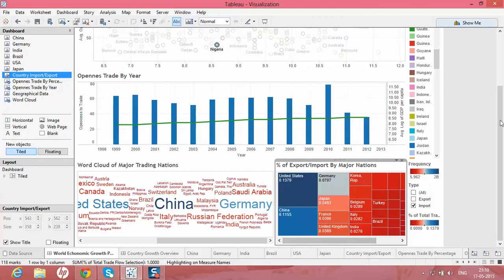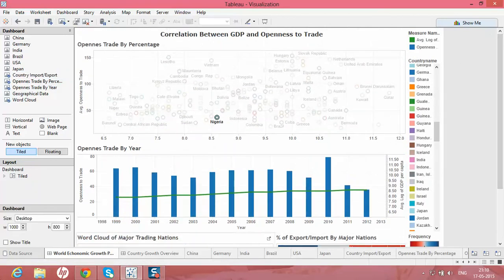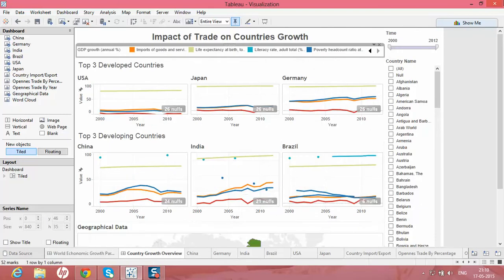In the second dashboard, we have tried to identify the relation between developing countries and developed countries. We have taken various indicators: GDP growth annual percentage, imports of goods and services, life expectancy at birth, literacy rate, and poverty headcount ratio. We have taken the top 3 developed countries as USA, Japan and Germany, and the top 3 developing countries as China, India and Brazil. We have created line graphs for the comparison between the various indicators.